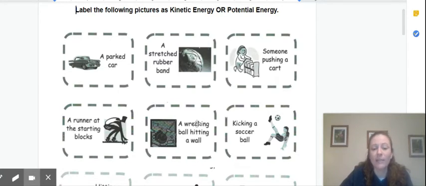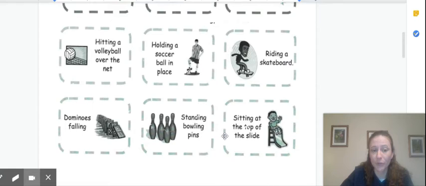A wrecking ball that's actually hitting the wall. Now, once again, if it's moving, it's considered kinetic, so this would be a kinetic energy example. Kicking a soccer ball, like you have already kind of probably figured out, is moving, so therefore that is kinetic. Now let's scroll down here. If you are hitting a volleyball, you are also moving, so that would be considered kinetic. Holding a soccer ball in place is considered potential.